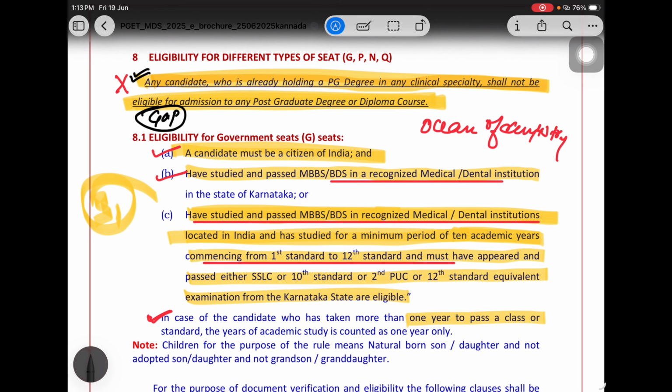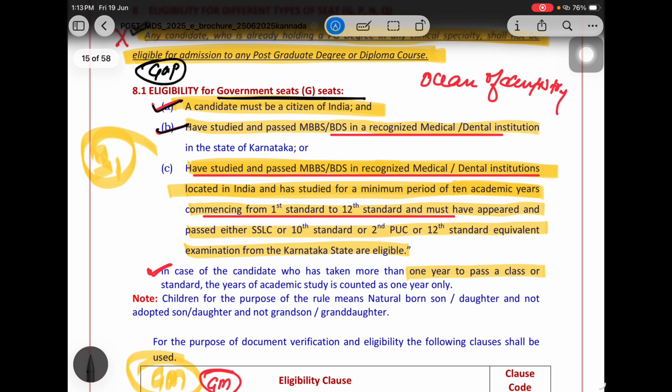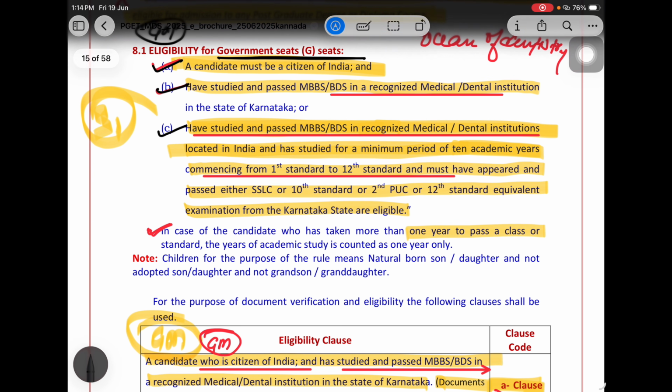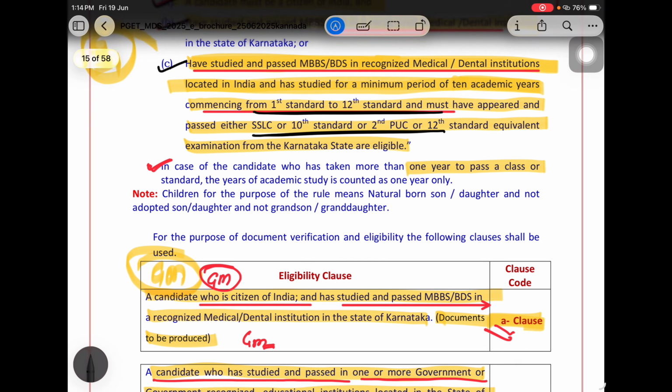Okay, now what is the eligibility clause for the GM seat, that is a government seat, sorry. The eligibility for the government seat is that you should be a citizen of India, must have completed BDS from Karnataka, and should have 10 years of residence or study period, directly or indirectly, like 1st to 10th directly, or 1st to 12th, you should have completed in Karnataka. So this criteria will fulfill the government seat.